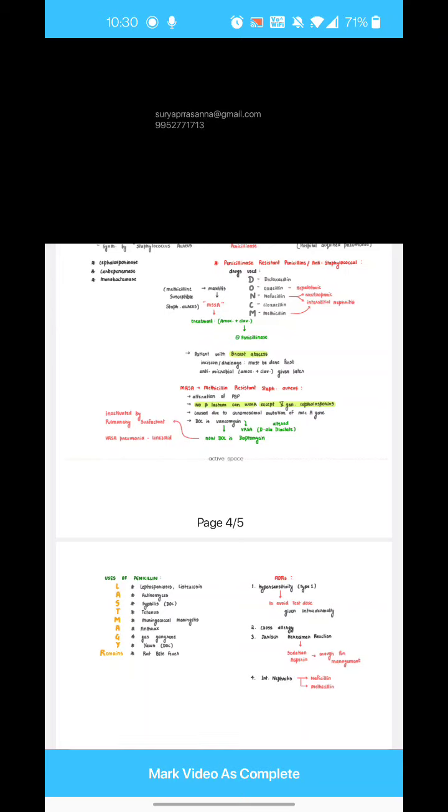Now what happens? Suppose there is a bacteria here, and you know that the bacteria after multiplication will give rise to two daughter bacteria. Now what we have done is made this cell wall defective. The cell wall is not proper now. When it multiplies, from the mother bacteria to the daughter bacteria, what we see is that this cell wall is defective. So the multiplication will occur, but the cell wall which has formed now is defective. So this is the inside of this bacteria.